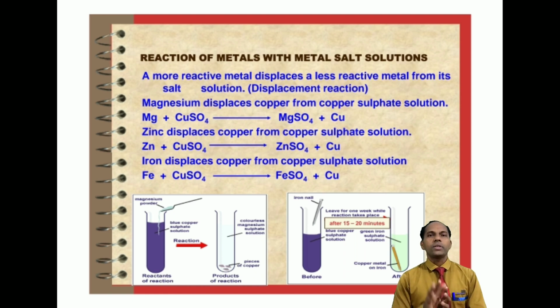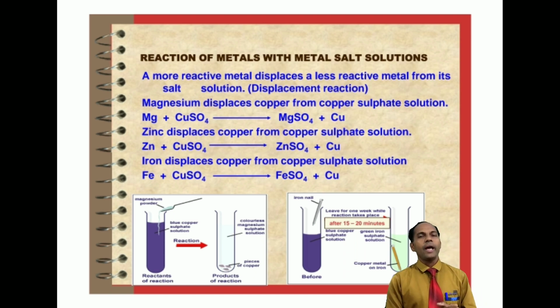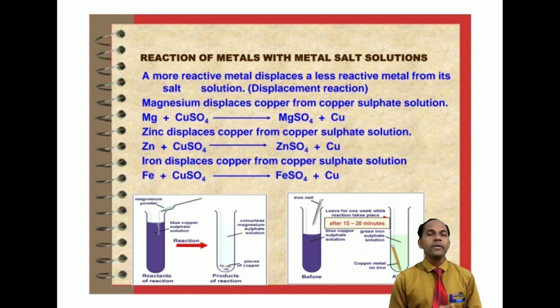First, a more reactive metal displaces a less reactive metal from its salt solution and produces the new metallic salt solution. Like magnesium displaces copper from copper sulfate solution because magnesium is more reactive than copper, so copper is displaced by magnesium and produces magnesium sulfate, and copper is released.